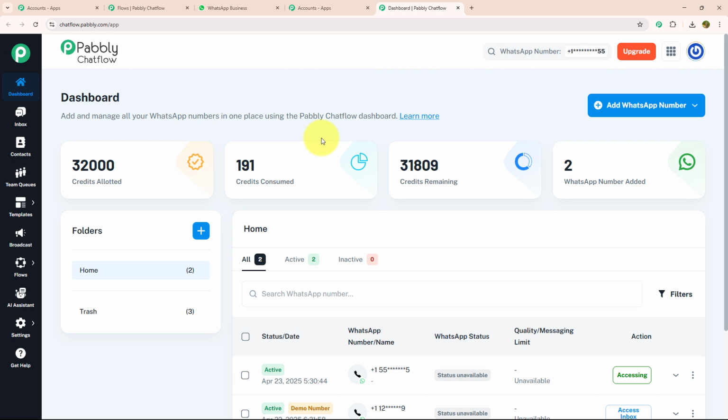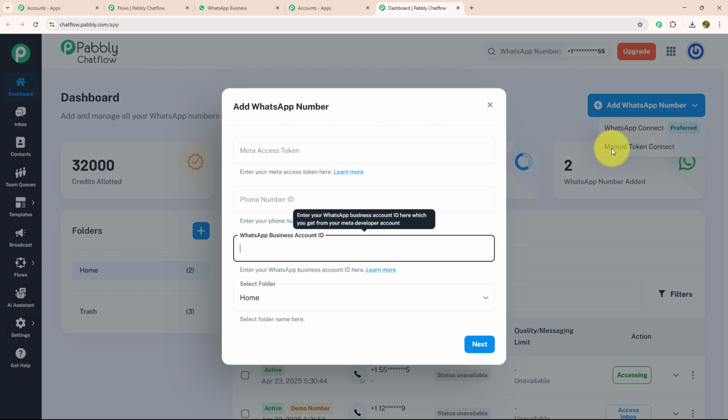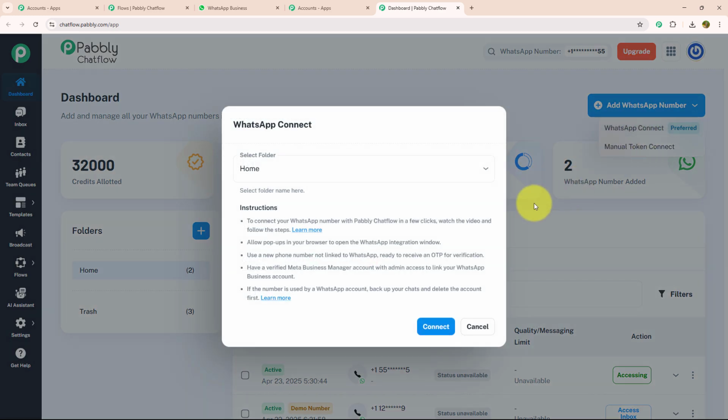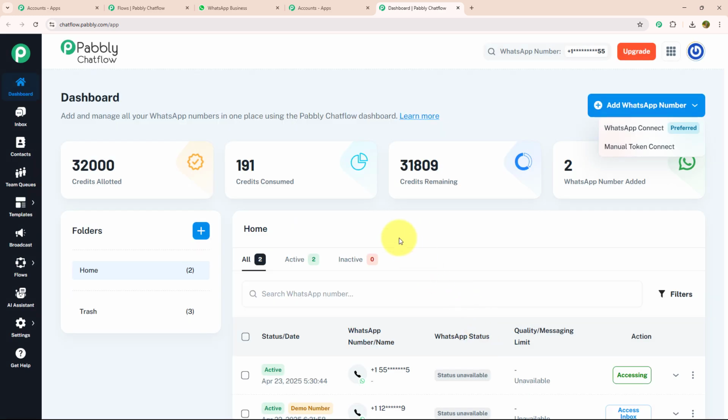To add your WhatsApp number, you need to click on Add WhatsApp Number, which is given on the top right corner. Under this, there are 2 options, WhatsApp Connect and Manual Token Connect. In Manual Token Connect, you need to enter the Meta Access Token, phone number ID and WhatsApp Business Account ID manually. But in WhatsApp Connect, you just need to verify your Meta Business Management account and link your WhatsApp Business Account with it. Okay, not only that, there are many more features on the dashboard.